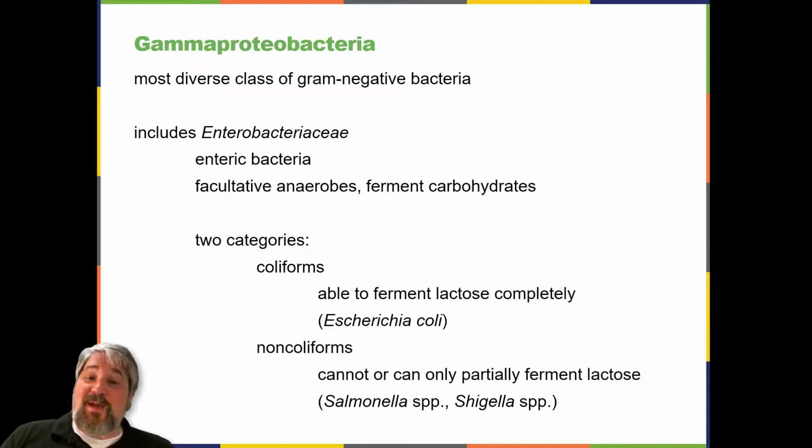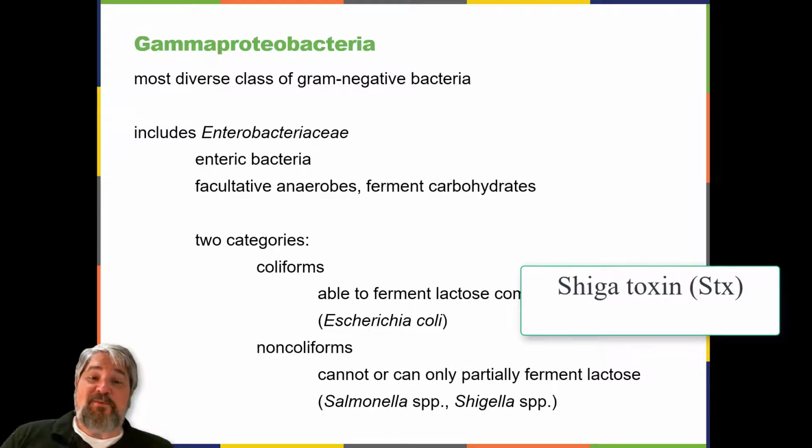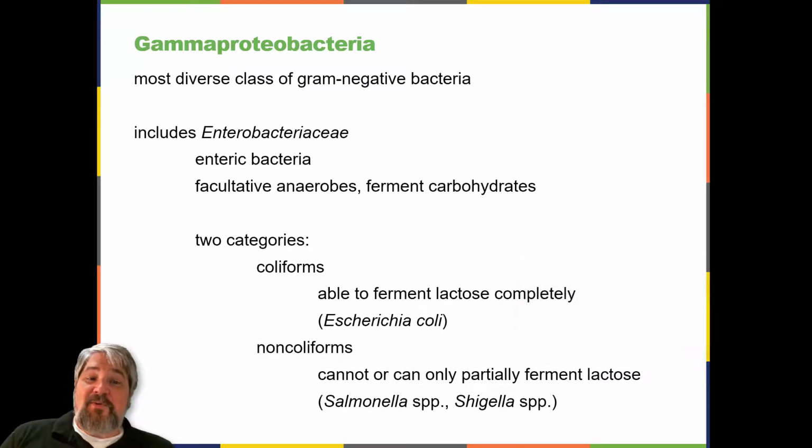Escherichia coli has perhaps been the most studied bacterium since it was first described in 1886 by Theodore Escherich, 1857 to 1911. Many strains of E. coli are in a mutualistic relationship with humans. However, some strains produce a potentially deadly toxin called Shiga toxin, which perforates cellular membranes in the large intestine, causing bloody diarrhea and peritonitis, inflammation of the inner linings of the abdominal cavity. Other E. coli strains may cause traveler's diarrhea, a less severe but very widespread disease.